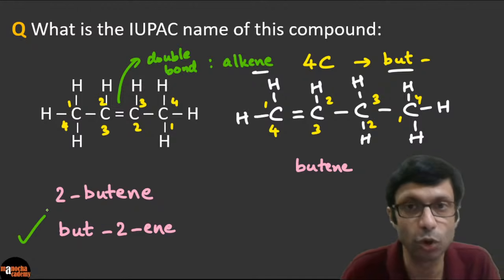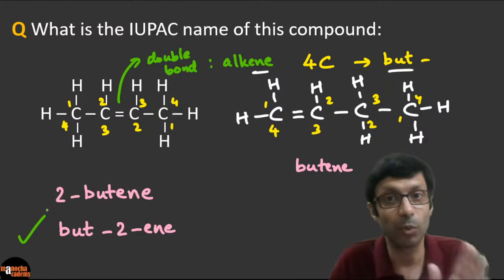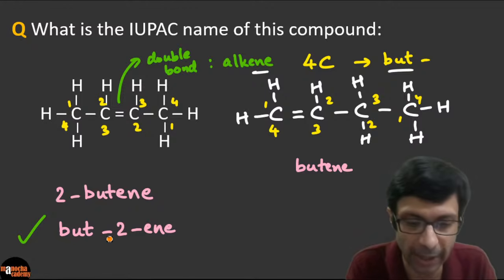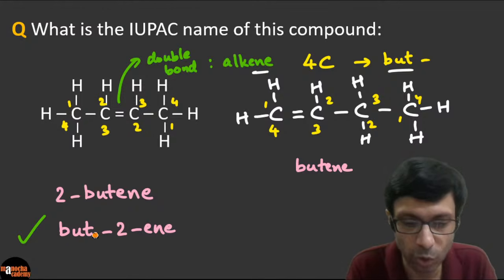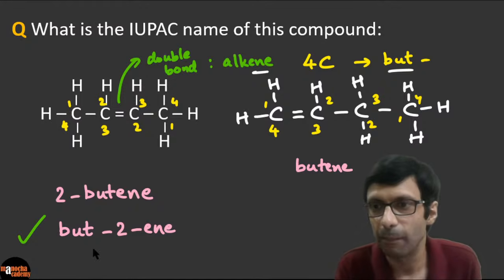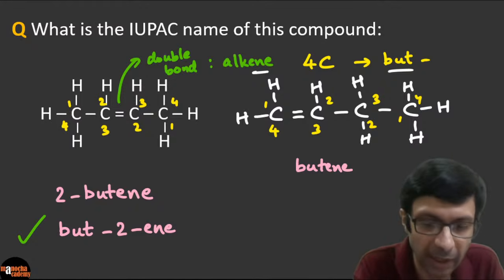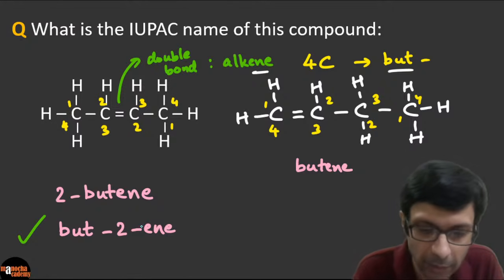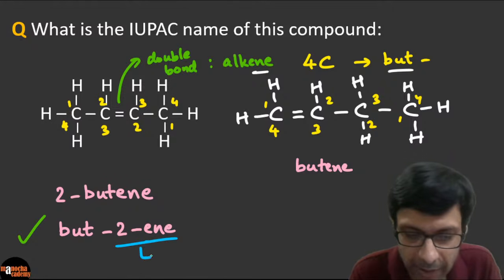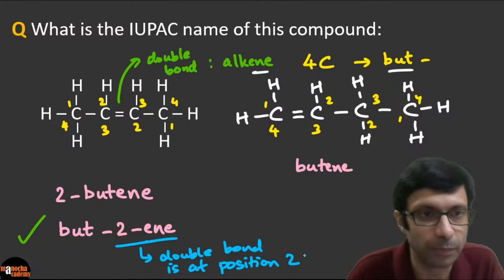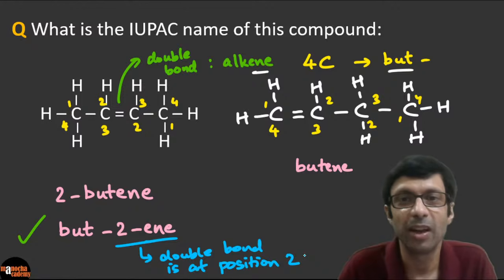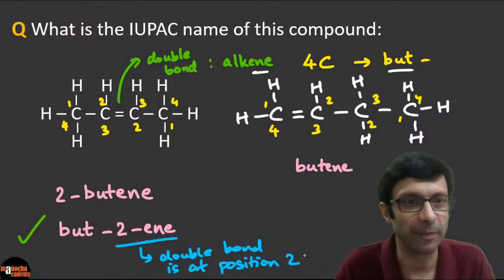Some of the schools might use 2-butene, and always remember between number and letter, don't forget to put the dash. So it is but-2-ene. What is the meaning of this? But-2-ene basically tells you that the ene, which is the double bond, is at position 2. So the double bond is at carbon atom 2. So this is the recommended way, but-2-ene or 2-butene.